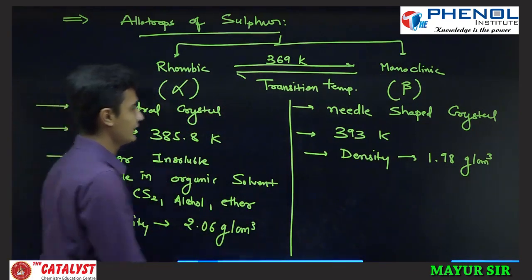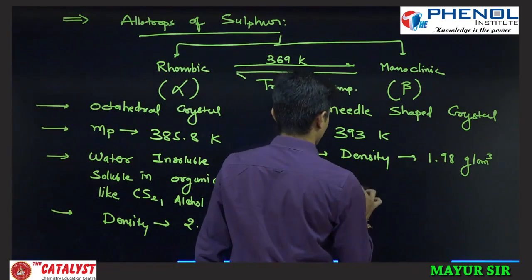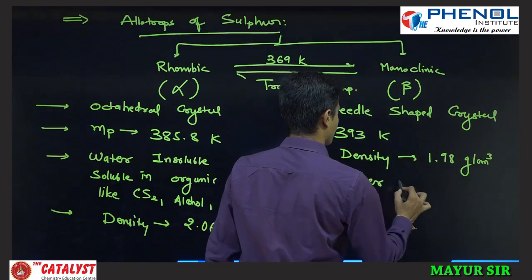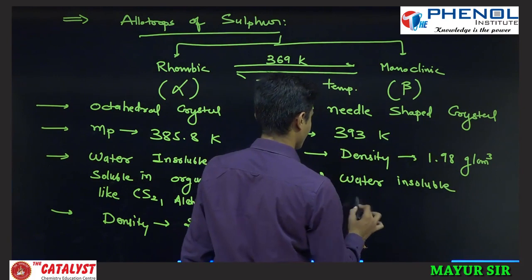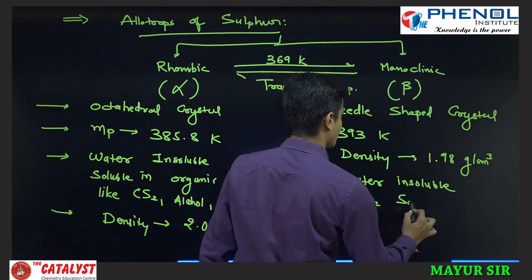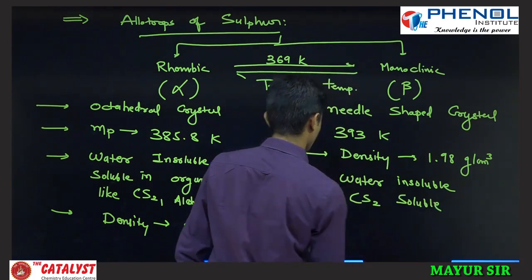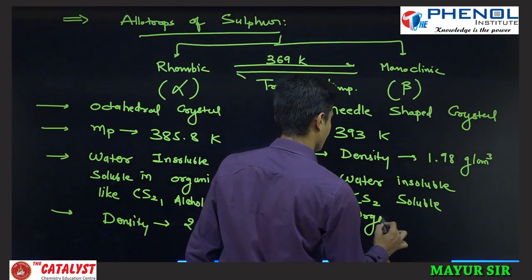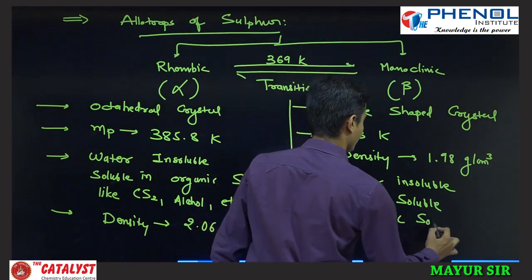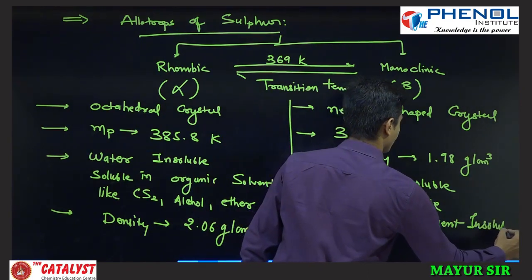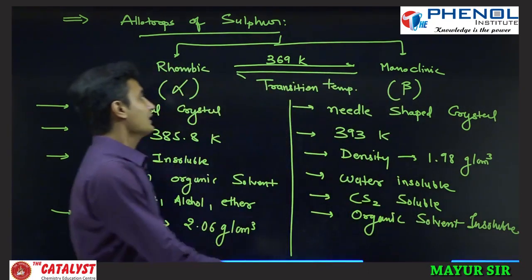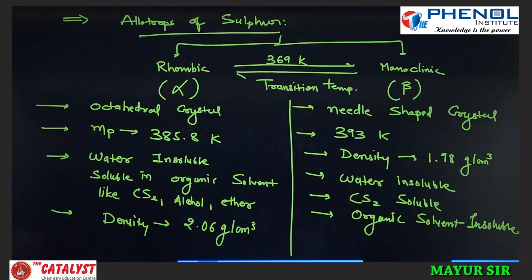Solubility: it is water insoluble, and again CS2 soluble, but in other organic solvents insoluble. That is what we can write about monoclinic and rhombic sulfur.